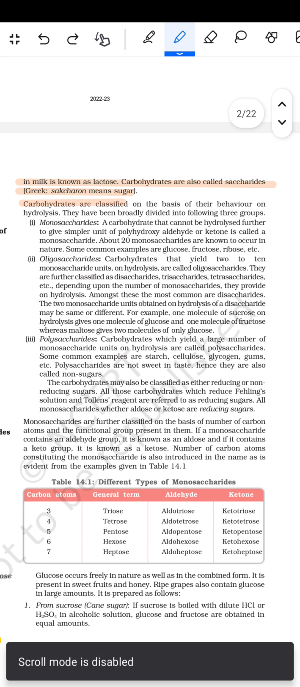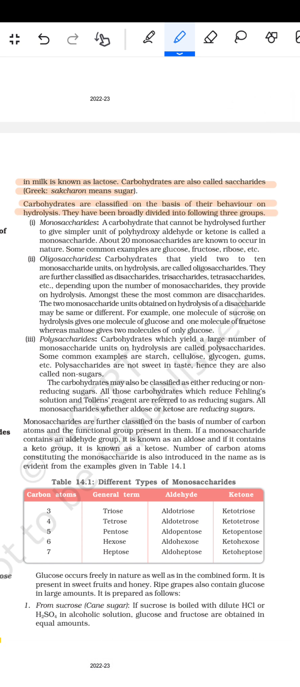The carbohydrates are classified on the basis of their behavior on the hydrolysis. They have been broadly divided into following three groups. First, monosaccharides. A carbohydrate that cannot be hydrolyzed further to give the simpler unit of the polyhydroxy aldehyde or the ketone is called a monosaccharide. About 20 monosaccharides are known to occur in the nature. Some common examples are glucose, fructose, ribose, etc.